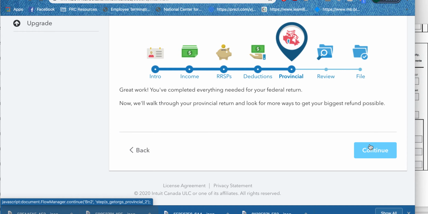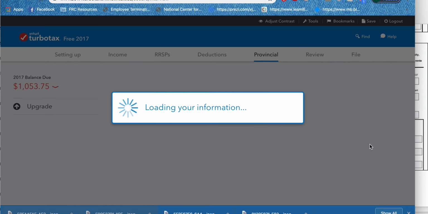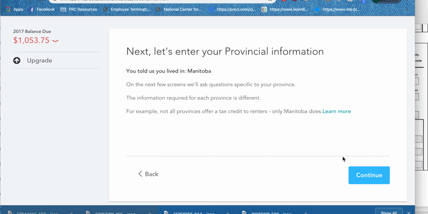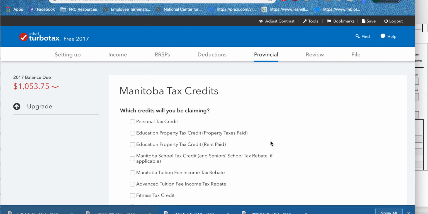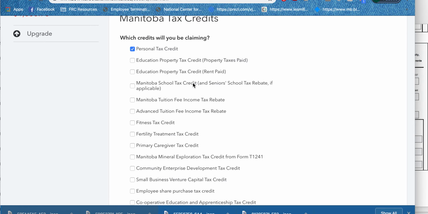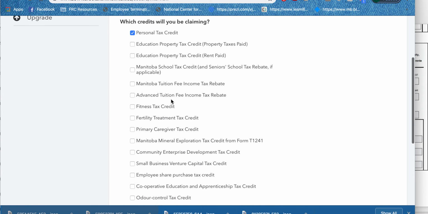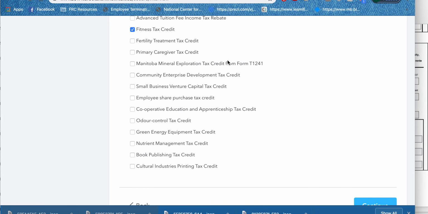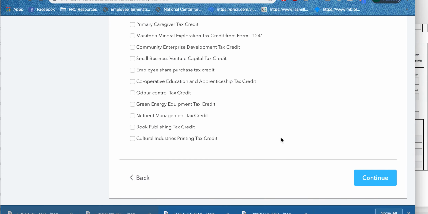Okay, it says now we'll walk through your provincial return and look at more ways to get a refund. Okay, it says we've lived in Manitoba. It's going to ask us a few questions specific to our province. Okay, so we're going to claim the personal tax credit. Everybody gets that. See how you could have the option of doing education property tax, Manitoba school credit, tuition fee rebate, fitness tax. So if you actually remember, Jacob had a fitness tax credit, primary caregiver credit, all that. So the more you can have in this area, the lower your taxes would be that you owe, but you got to make sure you can provide evidence of that.